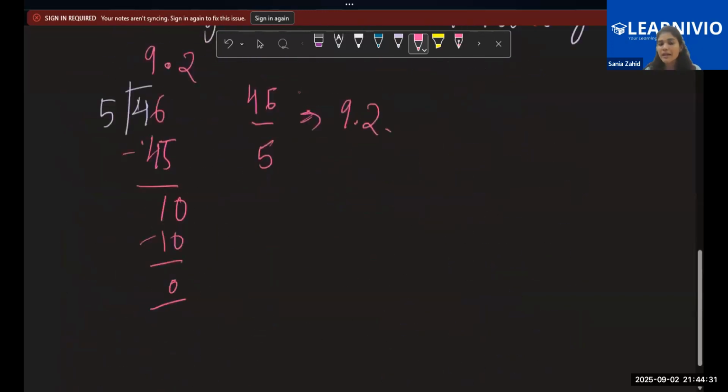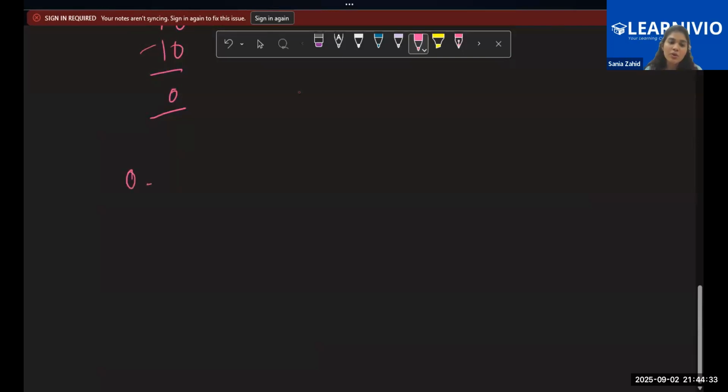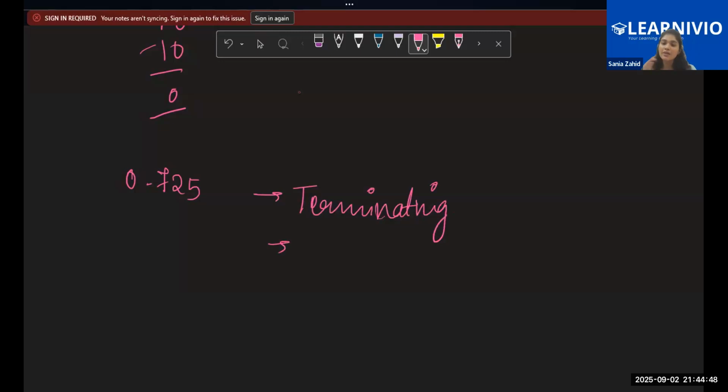Now let's suppose I write a decimal expansion as 0.725. Now this type of decimal expansion, is it terminating or non-terminating? It is terminating, right? And is it repeating or non-repeating? Like recurring or non-recurring? It's not recurring. Non-recurring, exactly. Children, kindly be responsive in the class. Keep answering. It is non-recurring, right?